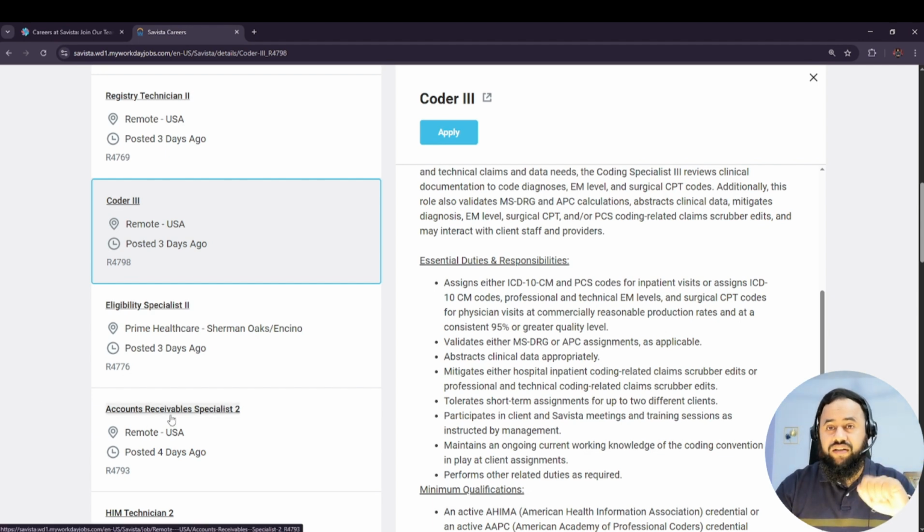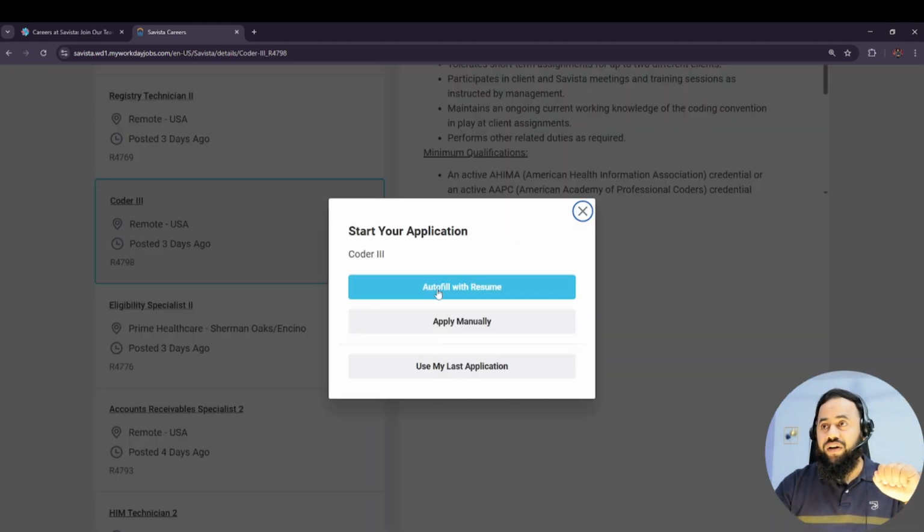We have accounts receivable jobs available over here as well, which are completely remote jobs. So how can you guys apply? You can autofill with your resume, apply manually, or use my last application. If you already applied on this one, you can just use that. If you want to apply manually, you can go with this one. And if you have a resume that will autofill completely over here, you can go with this one too, but we will go with apply manually.